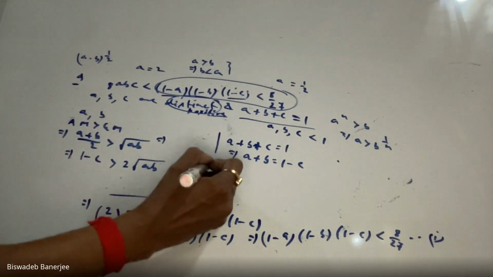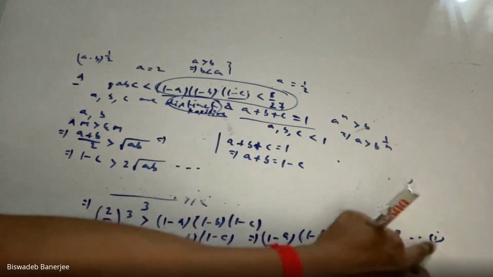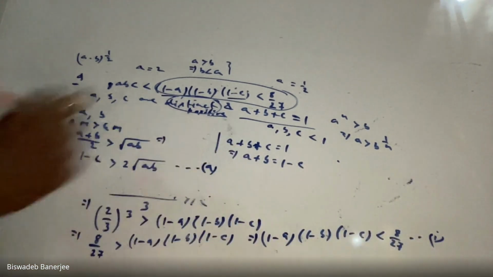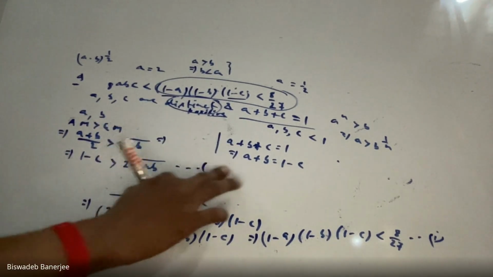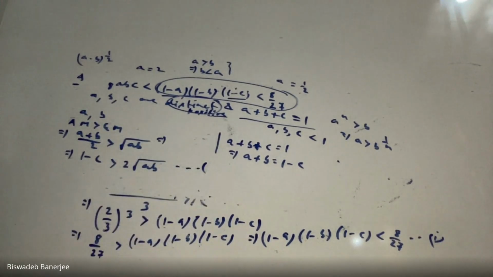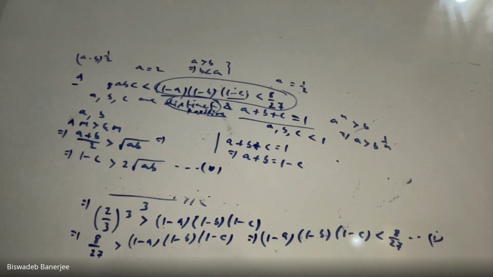Say this is my equation star. So 1 minus C is greater than 2 into root over AB. Done. Okay.